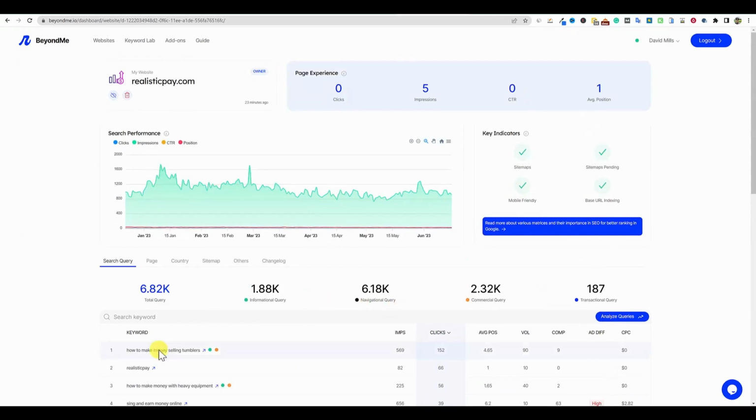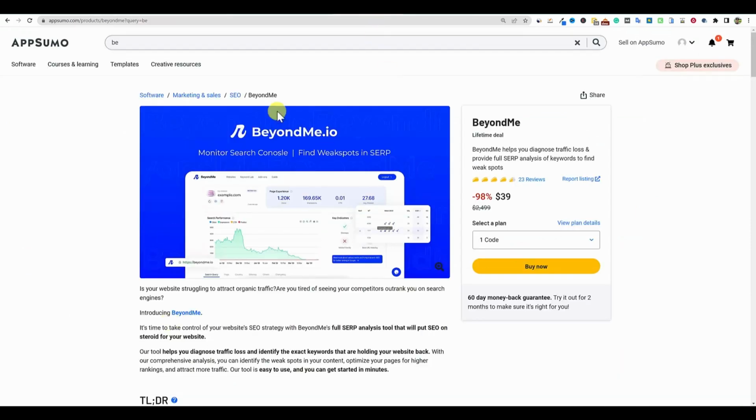I think this gives us an overall view, but it's not as actionable as I would have liked, being that this is supposed to be one of the biggest features of the tool. So just a little bit of critique. I think that they can get some improvement going on there, but it's definitely not perfect.